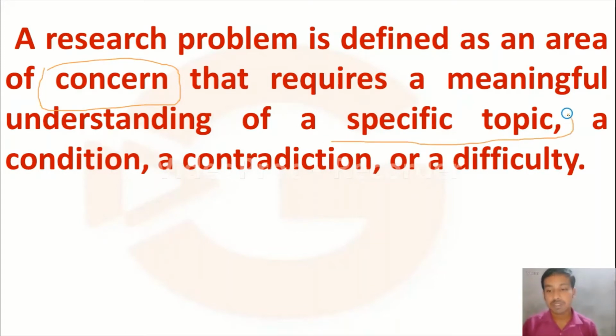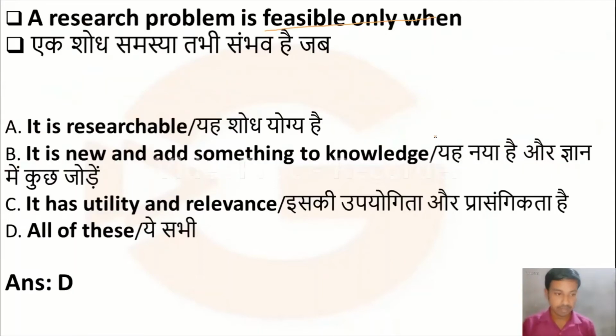Before choosing the topic, a researcher must understand the meaning of the research problem, and its condition, a contradiction or a difficulty. Before the research process starts, a researcher has to identify the problem and understand it very clearly. So a research problem is feasible only if it is researchable.